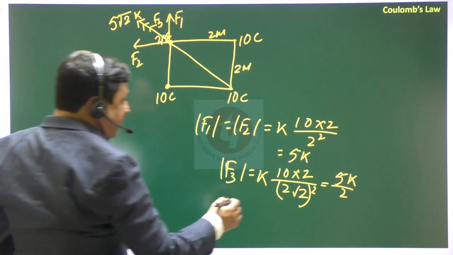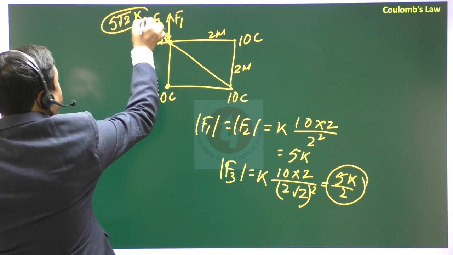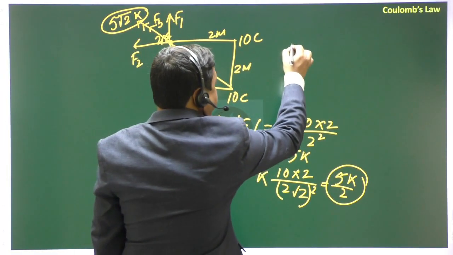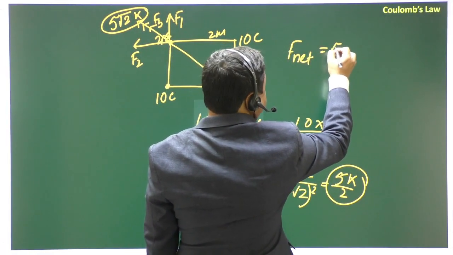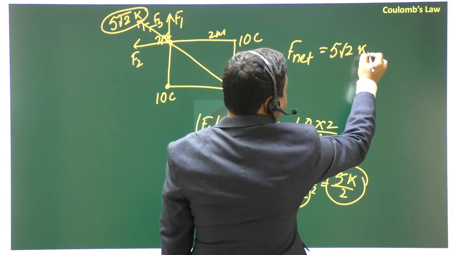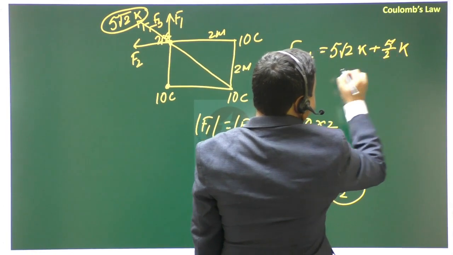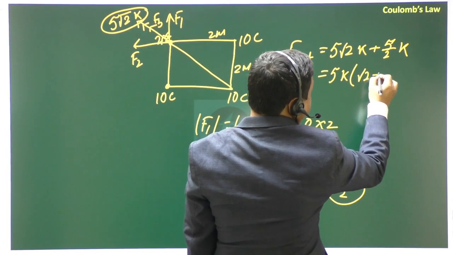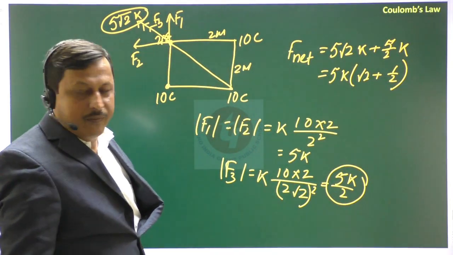And 5K by 2 and 5 root 2K are in the same direction. So the net force will be 5 root 2K plus 5 by 2K. That means 5K common, that is root 2 plus 1 by 2. This will be the answer. Okay.